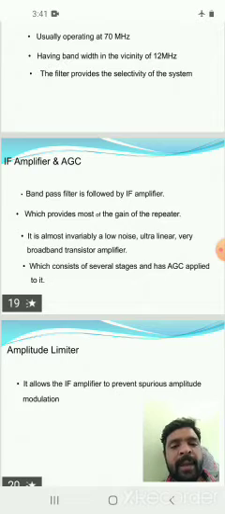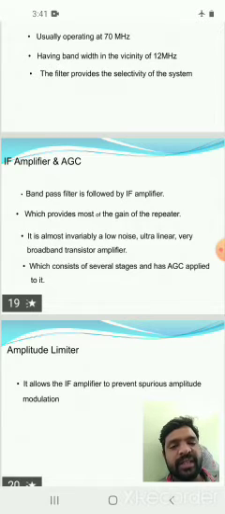These signals are amplified by the IF amplifier. Here, the high frequency signal is given to the mixer and converted into a lower frequency. The mixer output is called the intermediate frequency.